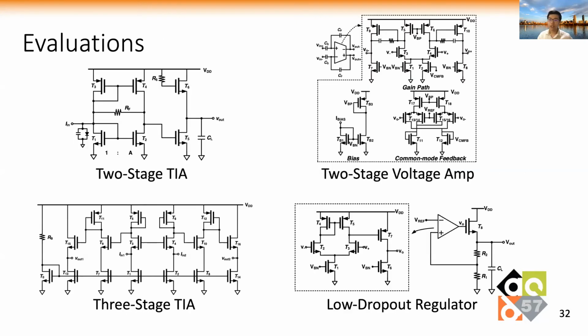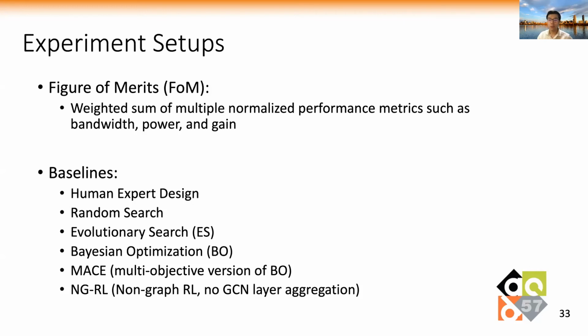We evaluate the performance of GCN-RL on 4 circuits, including a 2-stage transimpedance amplifier, a 2-stage voltage amplifier, a 3-stage transimpedance amplifier, and a low dropout regulator. We use the weighted sum of several normalized performance metrics, such as bandwidth, power, and gain, as a figure of merit, and compare our performance with multiple baseline algorithms, including human expert design, random search, evolutionary search, Bayesian optimization, MACE, which is a multi-objective BO, and also with NG-RL, which is reinforcement learning without GCN.